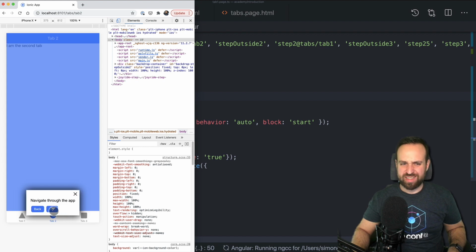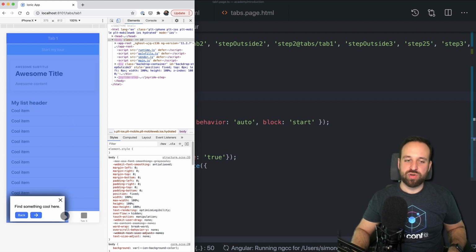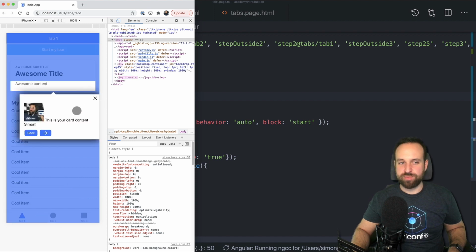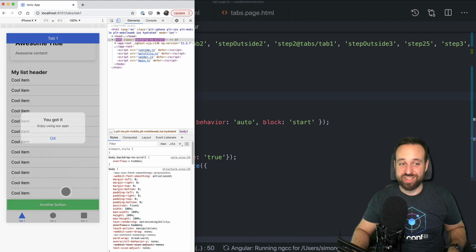Sometimes the overlay is a bit out of place, or right here I got this down arrow for really I have no idea why. So this might require a bit of additional bug fix, but overall I was really satisfied that I could implement all these custom templates and change it to really match the UI. You could also specify the CSS. So that's our app introduction with ngx-joyride for Ionic.